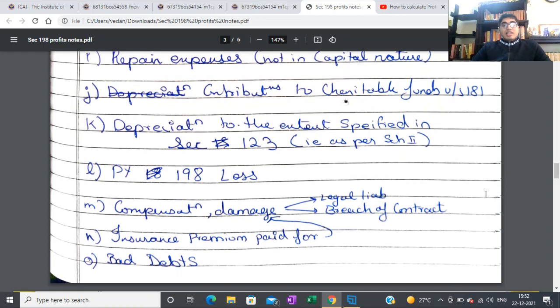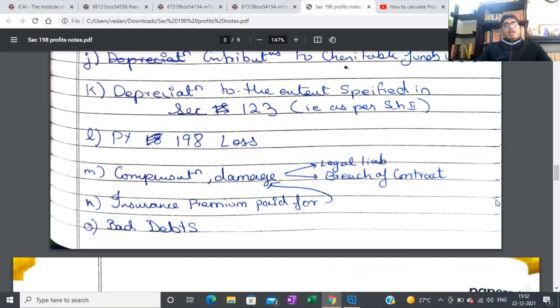Next is any contribution to charitable funds under section 181. This section 181 specifies some charitable funds where the contribution has to be approved by the shareholders in the shareholders' meeting. Such contributions can be taken as a deduction here.